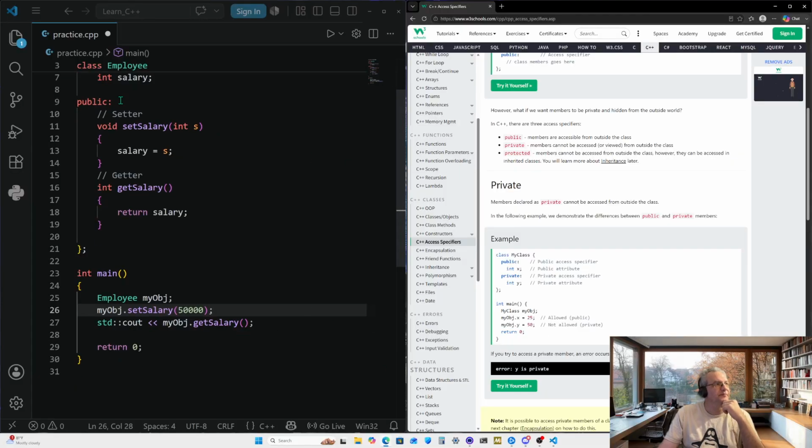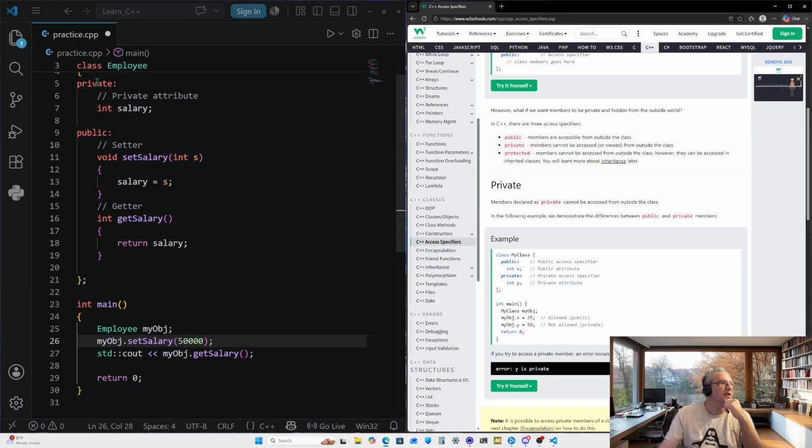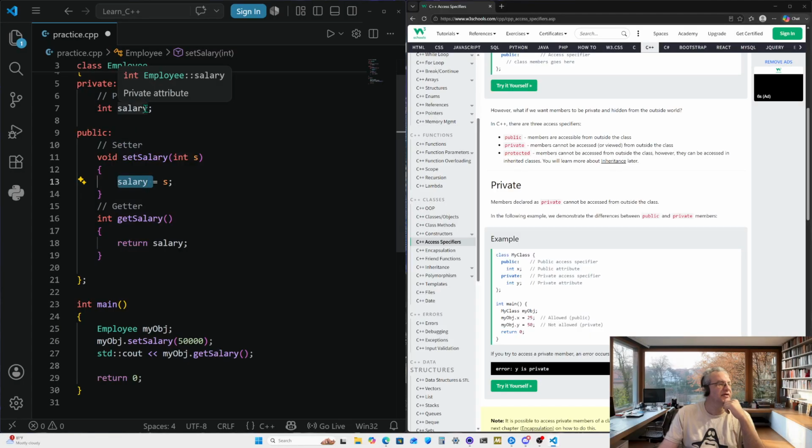So, private members cannot be accessed or viewed from outside the class. So we've got a private section here that can only be accessed and used inside this class, which is how we're able to have this right here. So we're having one constructor with a parameter, set salary, which is accessing this integer from within the class and setting its value to s.